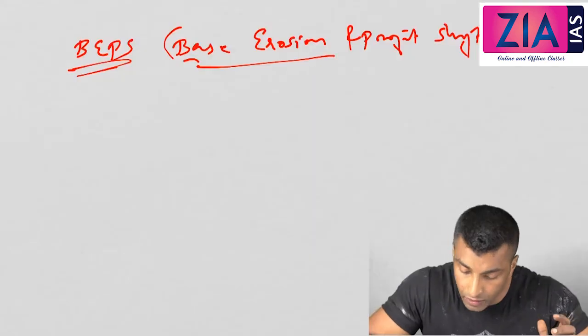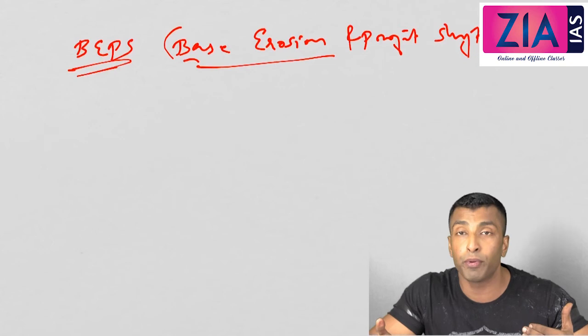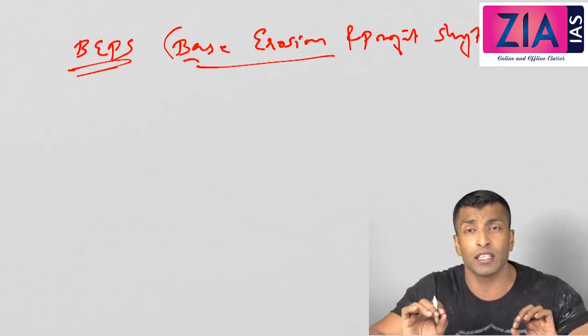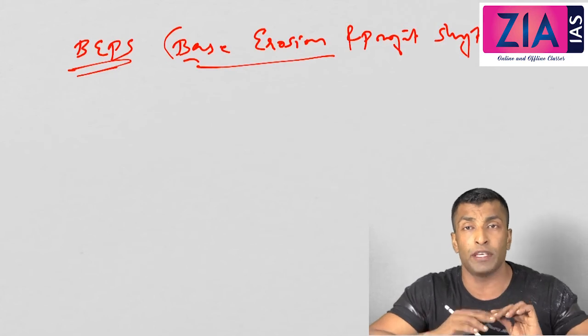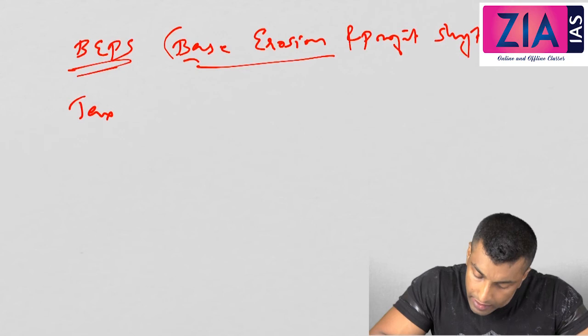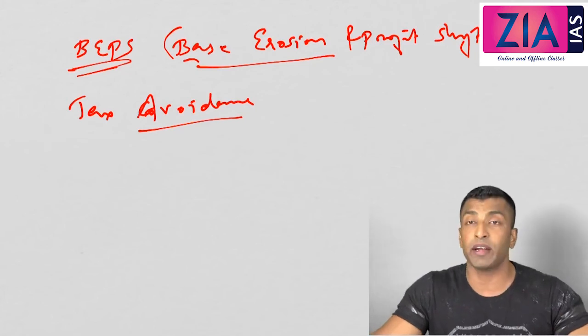See, what is this base erosion and profit shifting? It is actually that the tax base is reducing and you are shifting the profit, exactly what I've discussed in the case of transfer pricing or transfer mispricing. That is one of the means of BEPS, base erosion and profit shifting. So it is clearly again a concept related to tax avoidance. Let me write it down.